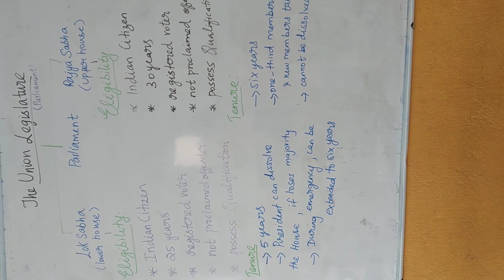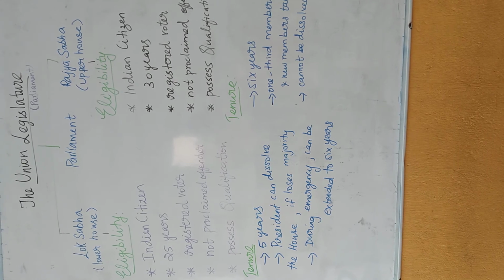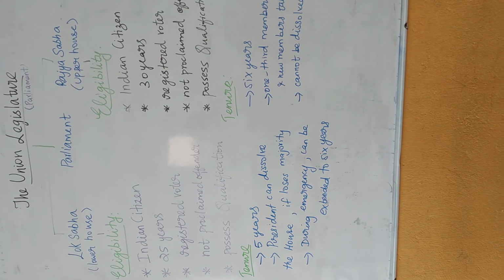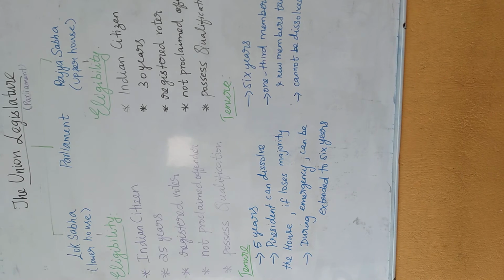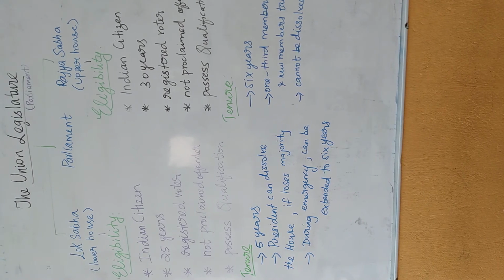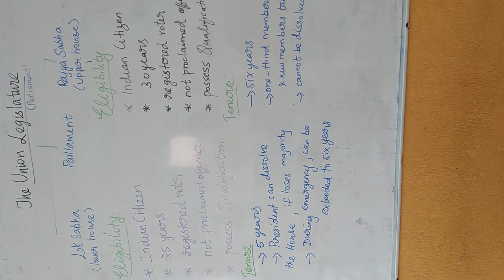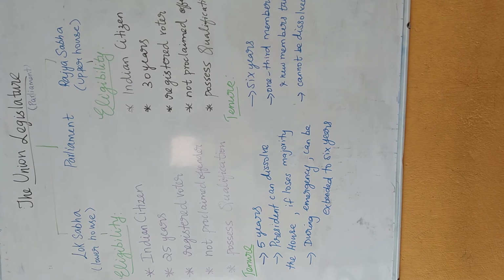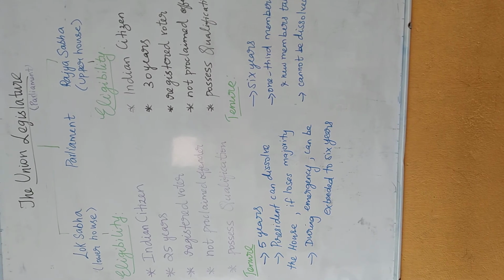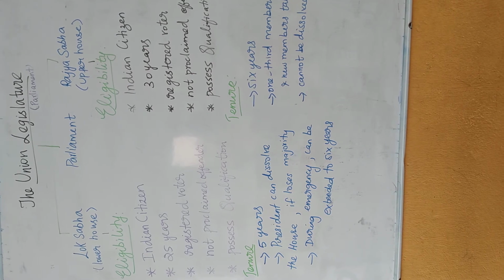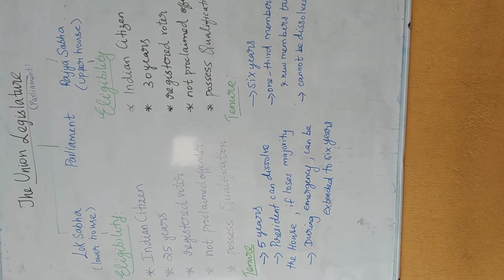But in Lok Sabha, the lower house, the members will be elected directly by the people through the secret ballot. This secret ballot is where only the person who votes will know whom he or she is voting for. So who can vote? A person who has completed 18 years can vote. And in India, election takes place every 5 years.